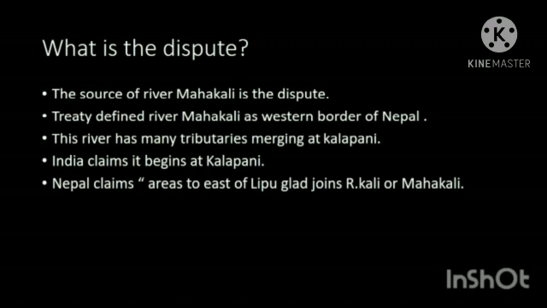India claims that the river begins in Kalapani as this is where all its tributaries merge, but Nepal claims that it begins from Lipu Lekh Pass, the origin of most of its tributaries. Nepal has laid claim to all areas east of the Lipu Gad, the rivulet that the river joins on its border, a tri-junction with India and China.